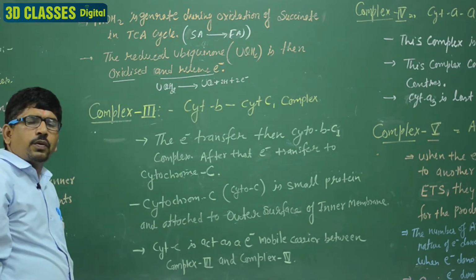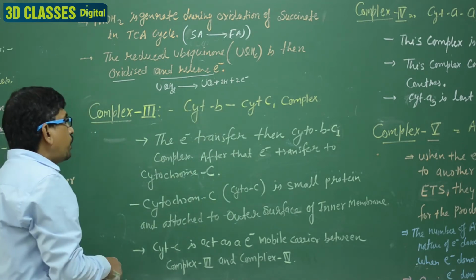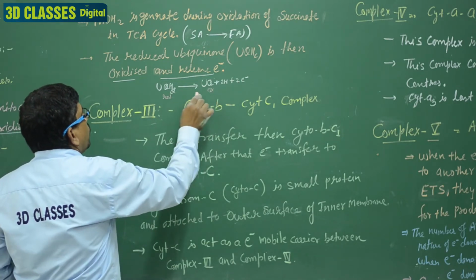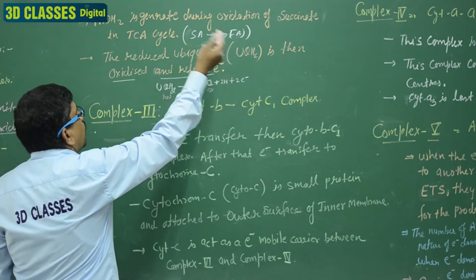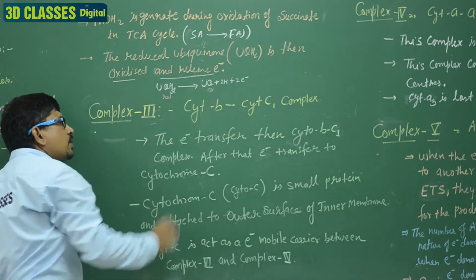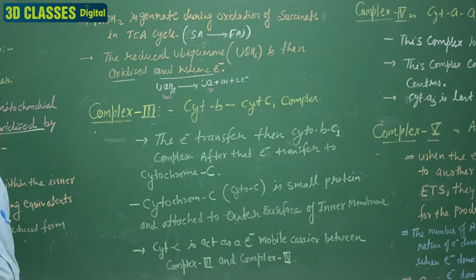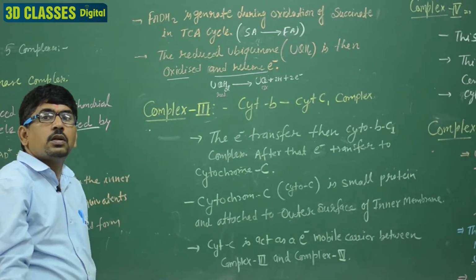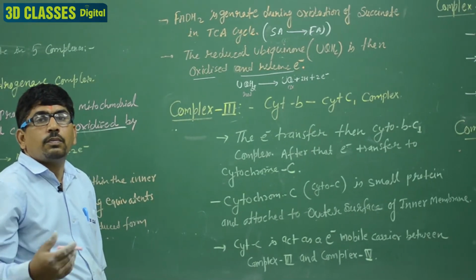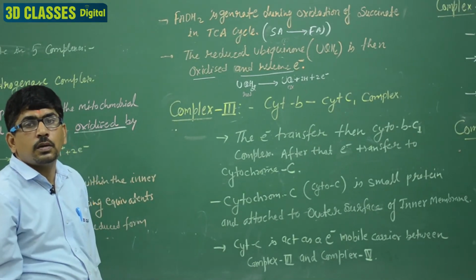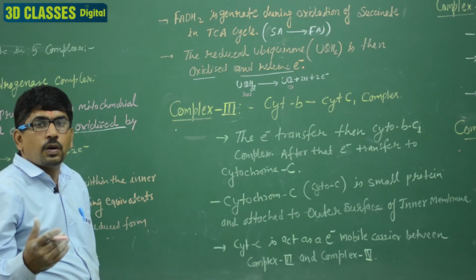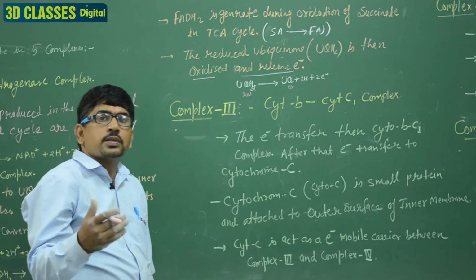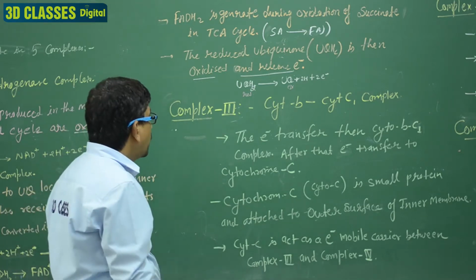The reducing form is converted to the oxidized form. UQH2 is the reducing form, and UQ is the oxidized form. UQH2 is then oxidized and releases electrons. Clear? These electrons are passed to complex third. The electrons pass from complex first to complex second, and from complex second to complex third.